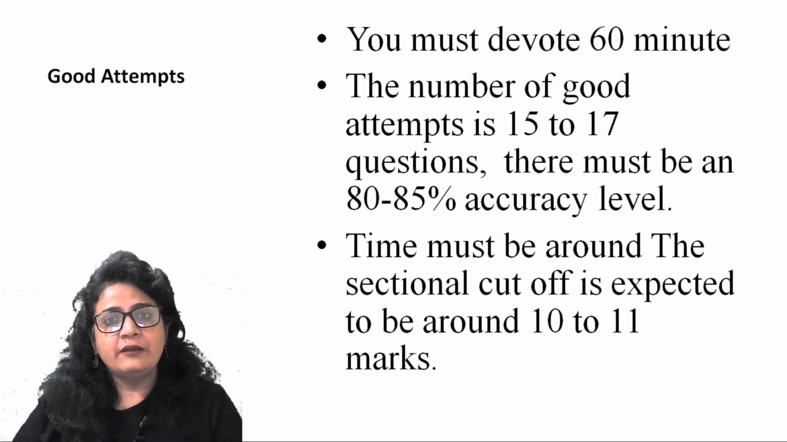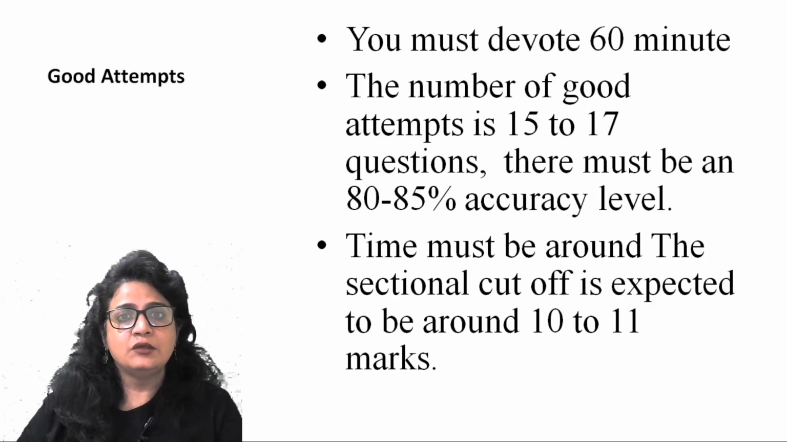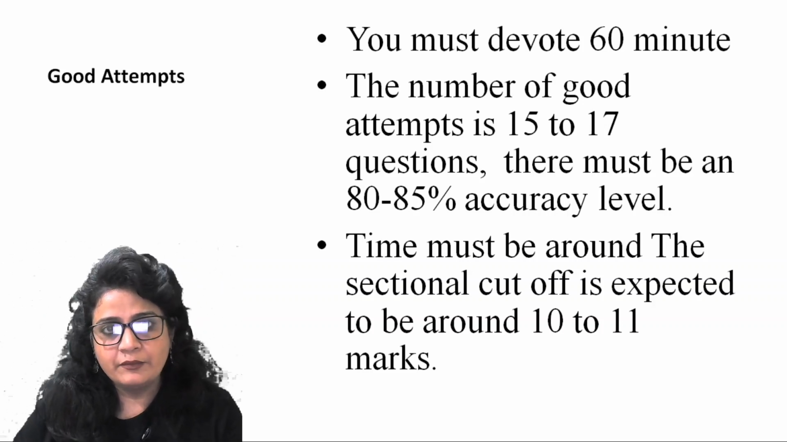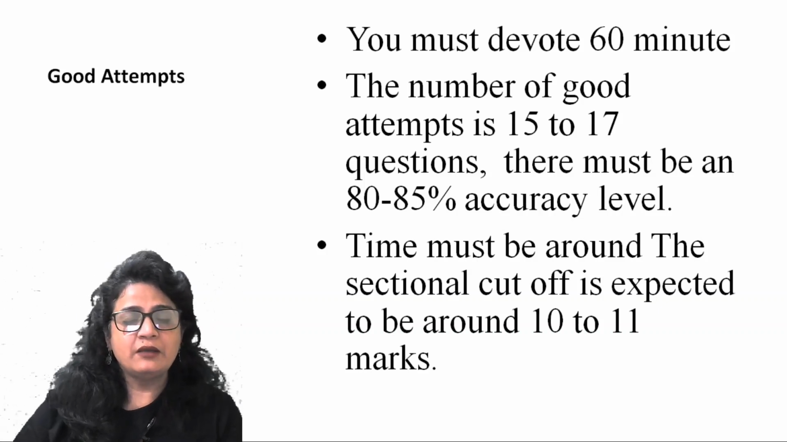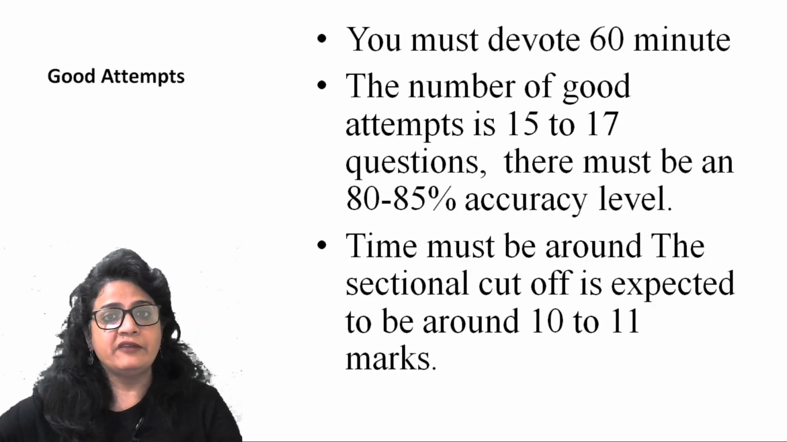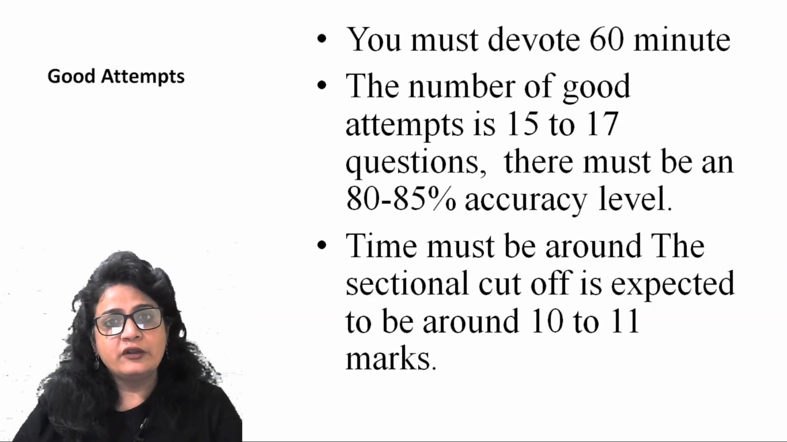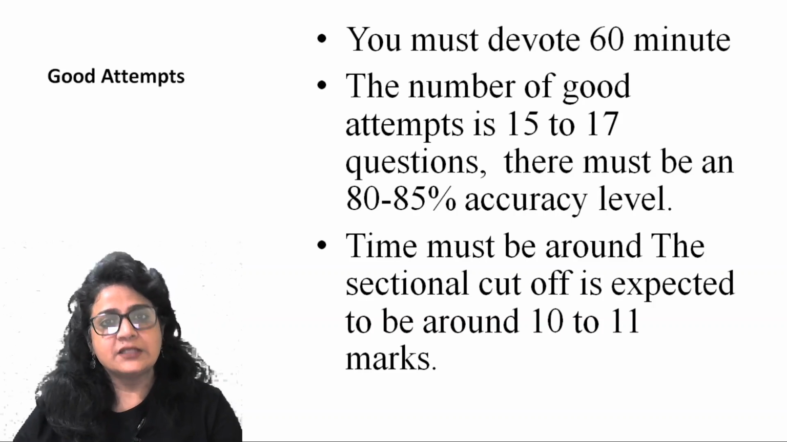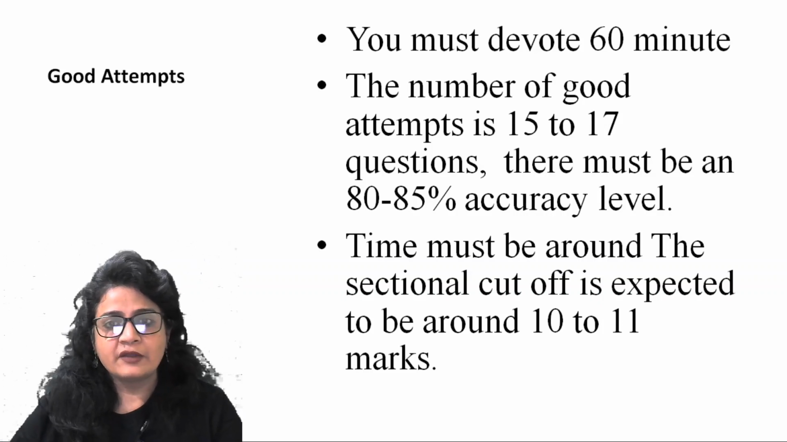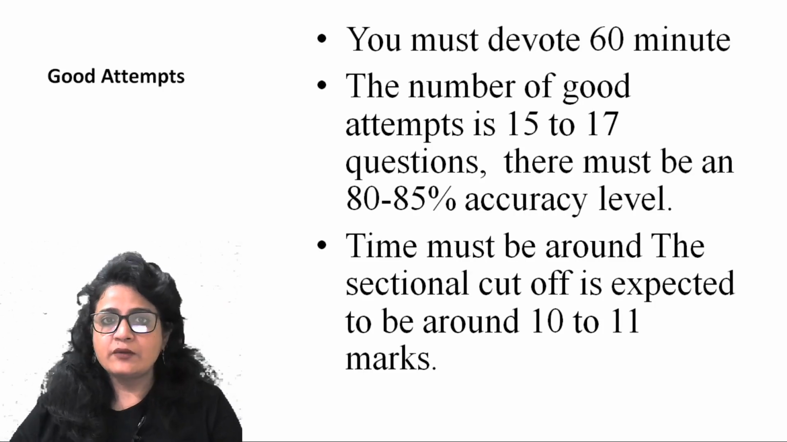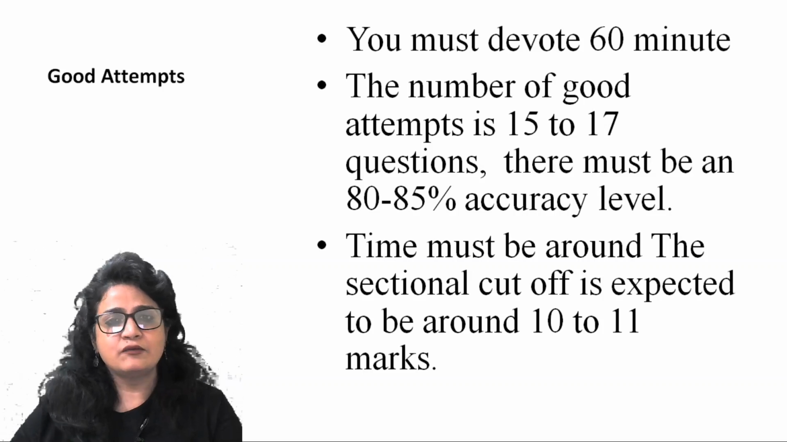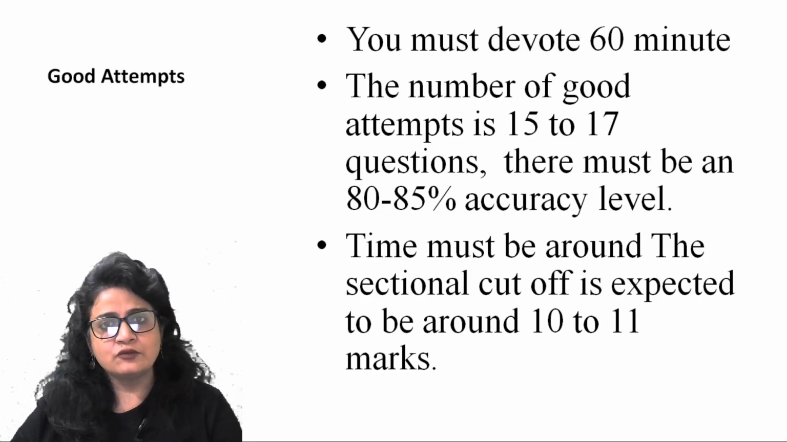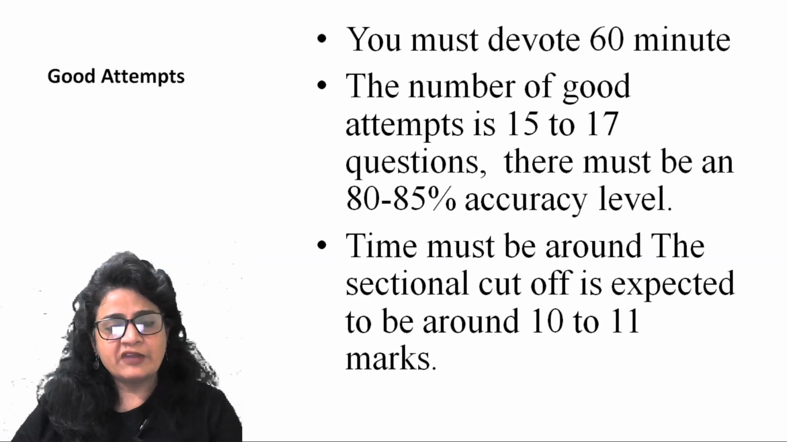So in verbal ability, the difficulty level has lowered over a period of time. It was very high, but in recent years it has been moderate to difficult. It's not very difficult, it's moderate to difficult. So the number of good attempts is going to be 15, 16, 17, right? So if you are in that bracket, you can be safe. There must be 85% accuracy level. That means if you are attempting 17 questions, you must have at least 14 questions correct. Alright, so 2 to 3 questions incorrect will give you 85% accuracy.